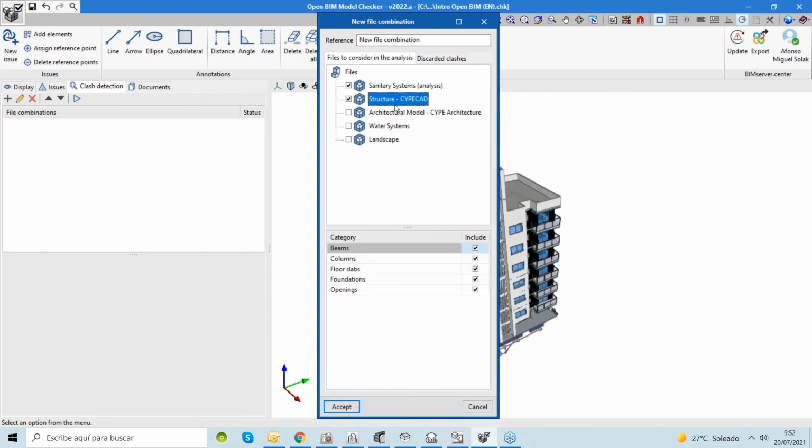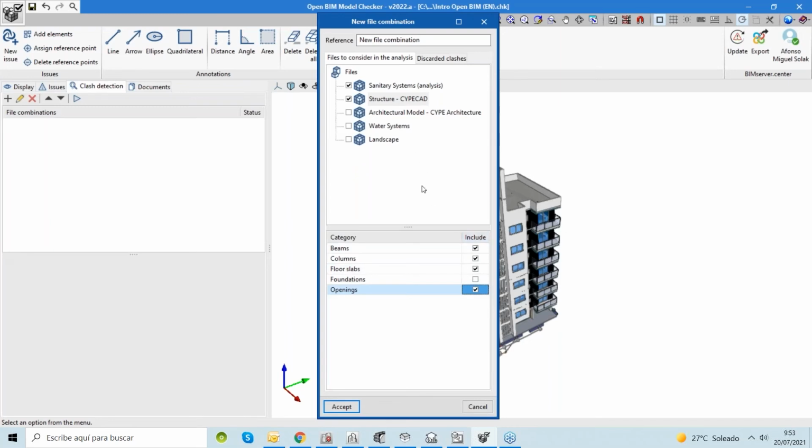Something that is interesting is that we can check or include or not include part of this BIM model. For example, we could run one specific analysis just checking if, for example, the pipes of the sanitary systems collide with just the foundations of our building, or with just the superstructure of our building.